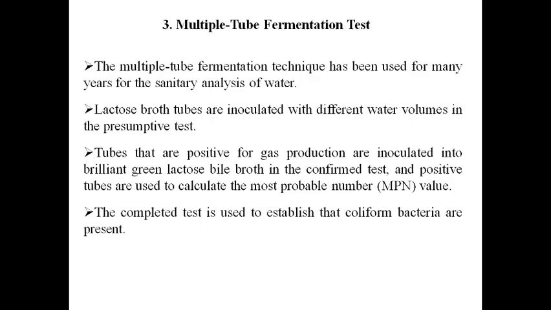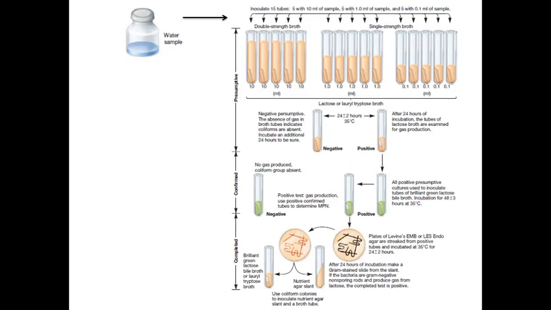Now the third and the most important widely accepted technique, like a gold standard for water testing, is the multiple tube fermentation test. It starts with the MPN test, like what we discussed in the previous slides. So here again, lactose broth tubes are inoculated with different volumes, that is 10 ml, 1 ml and 0.1 ml. Then we will check for acid and gas production. Later the test is taken for further confirmation and completion.